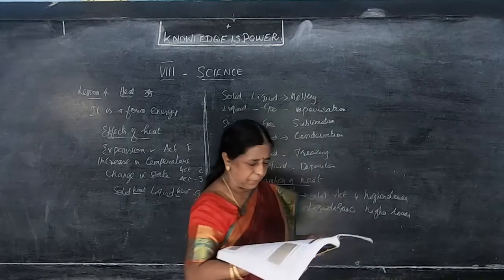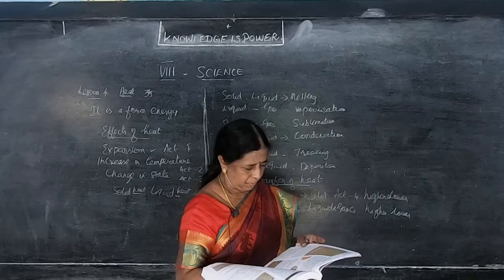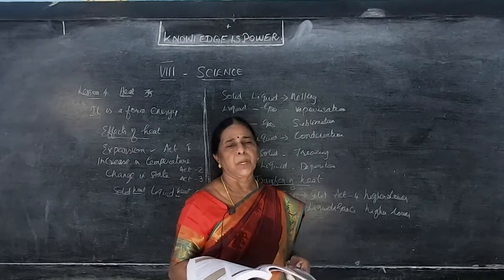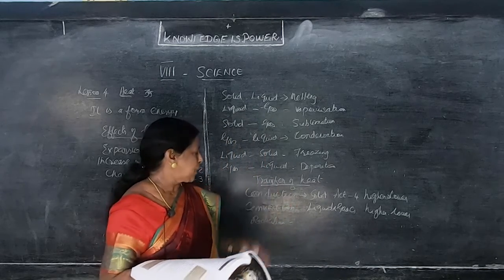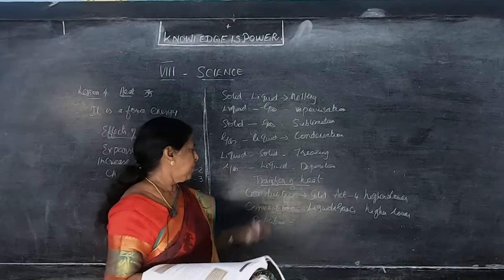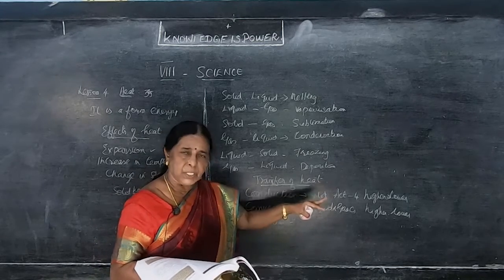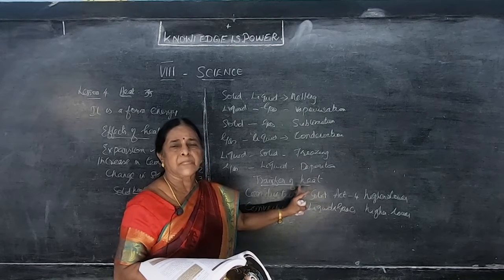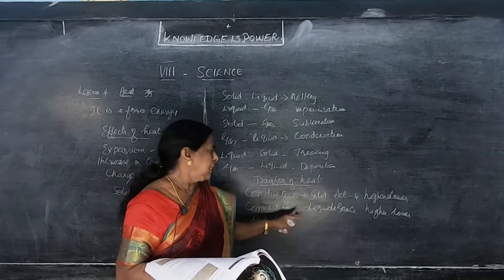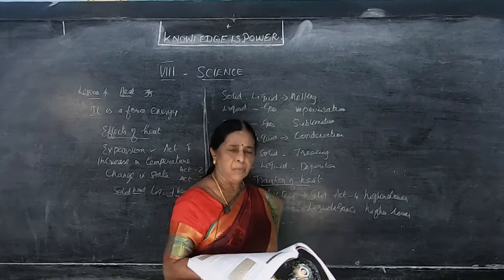Heat moves from higher to lower temperature. In convection, it happens by the actual movement of the molecules. In conduction, there is no movement of the molecules. What is the difference between conduction and convection? In conduction, heat is transferred from the higher region to the lower region without transfer of the molecules. In convection, heat is transferred from the higher region to the lower region through actual movement of molecules.